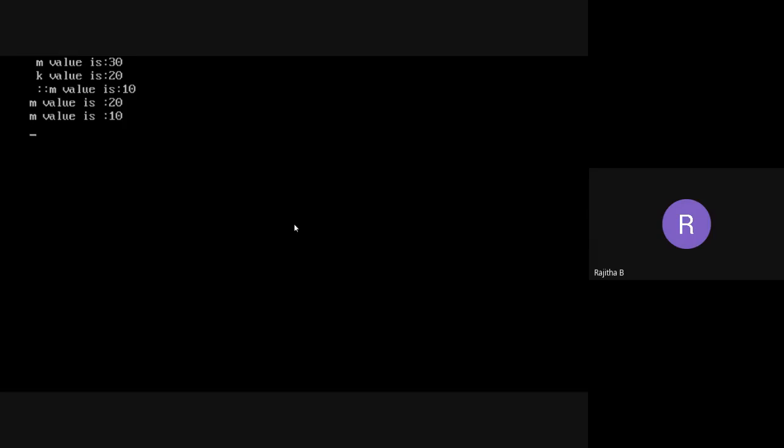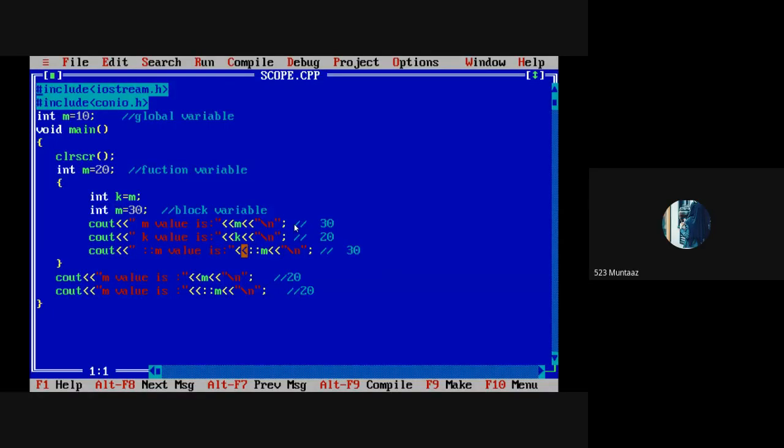Using the scope resolution operator, we can get the global variable value. If you are taking the same variable name at different times, to access the global variable value, we use the scope resolution operator. Is this clear, everyone? Yes, ma'am.